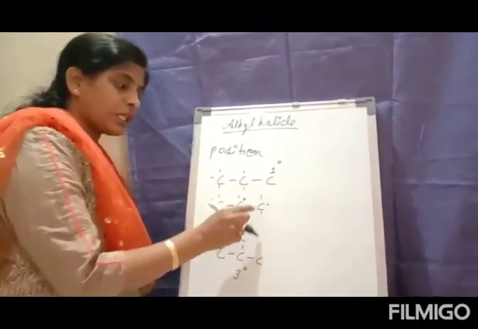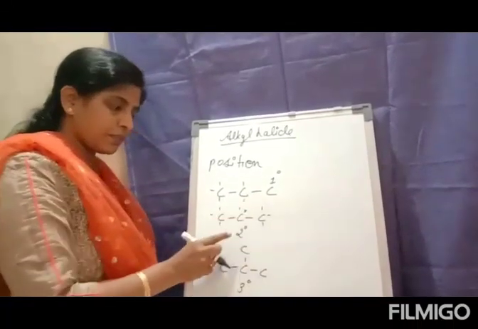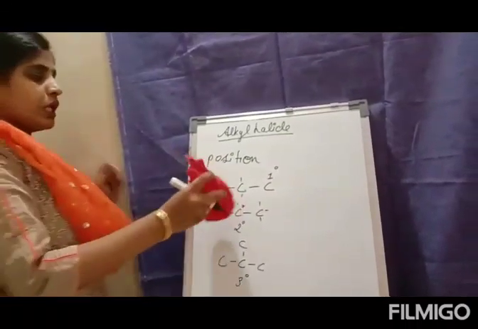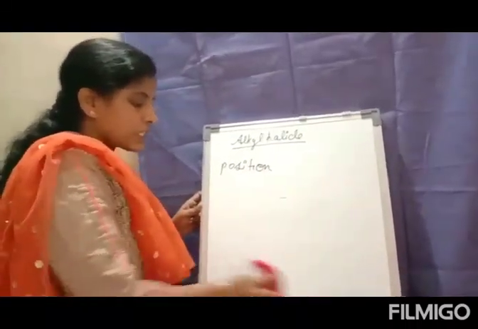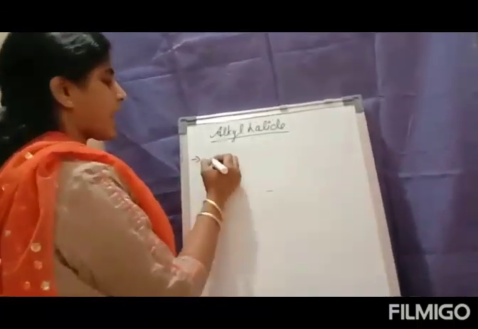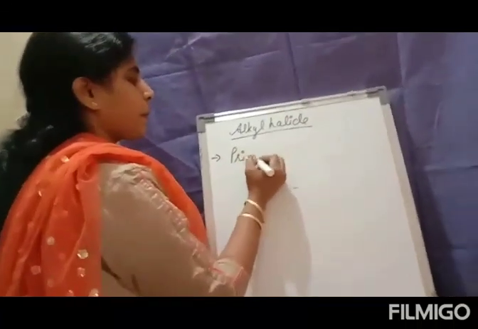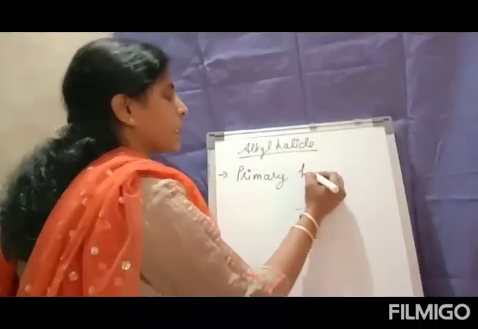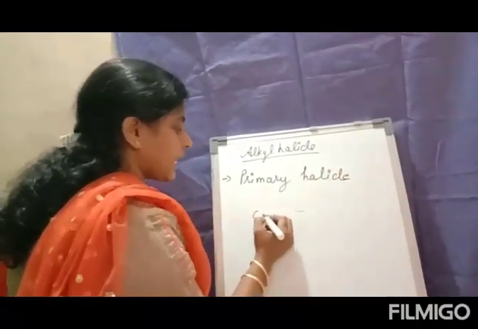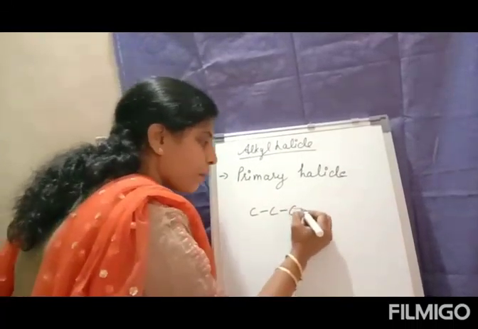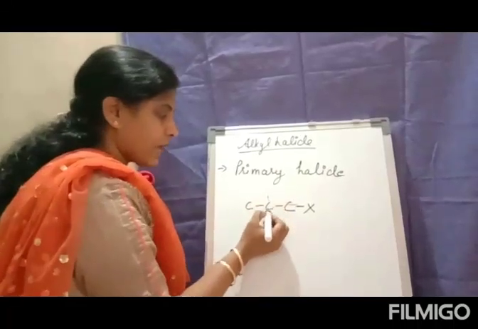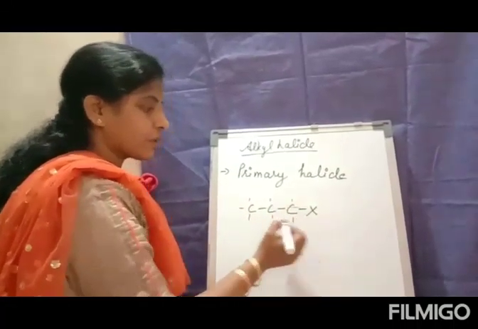So this is all about the position: primary carbon atom, secondary carbon atom, and tertiary carbon atom. So when we talk about the classification of alkyl halide, it is classified as the primary halide, where the halogen is bonded with the primary carbon atom. The other valency is completed with the hydrogen.